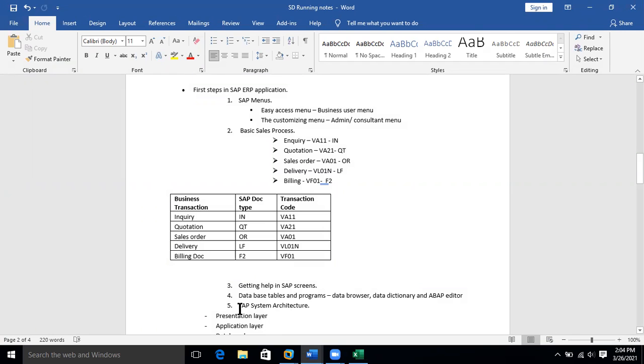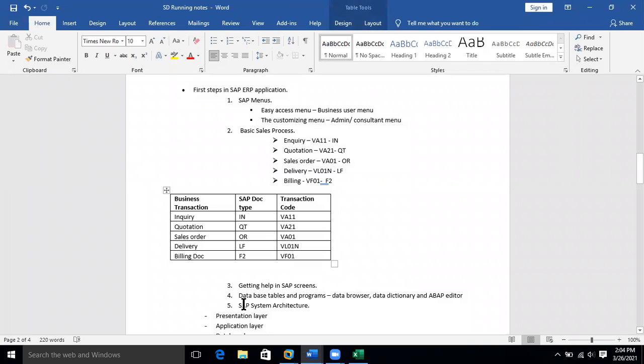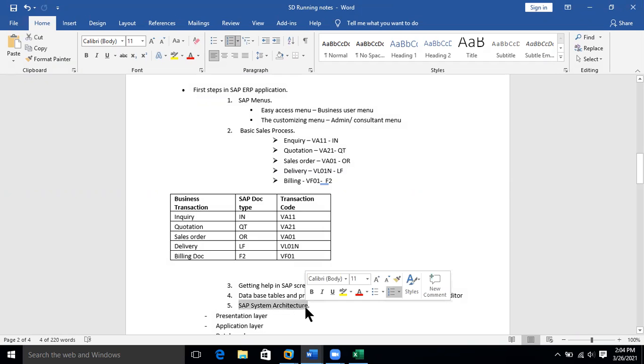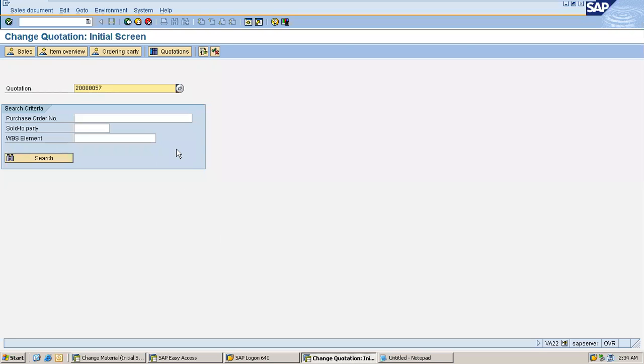Now, we will go to SAP system architecture. So what is architecture? Architecture is nothing but the design of the application. We'll directly go to SAP to understand it. Whenever you try to create a transaction in the SAP system, you need to enter some inputs.